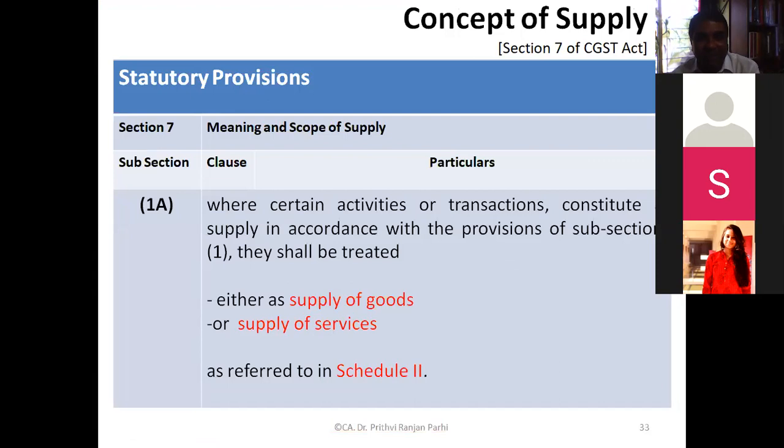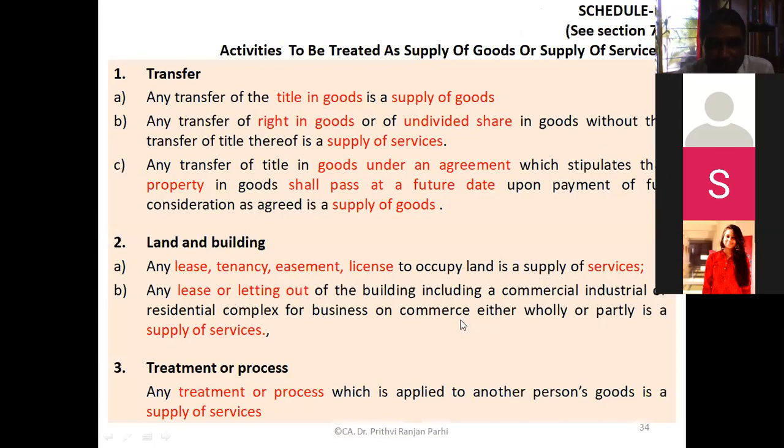Then section 1A talks about Schedule 2, where certain goods and certain supplies are classified either as supply of goods or as supply of services. Under transfer, certain things are regarded as supply of goods, certain things as supply of services.